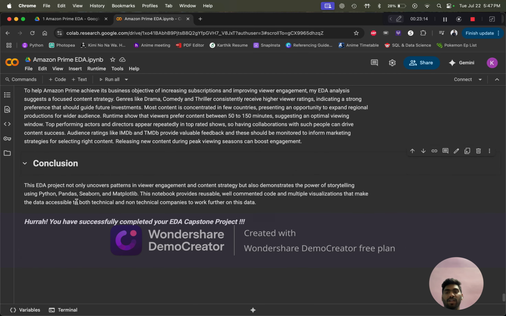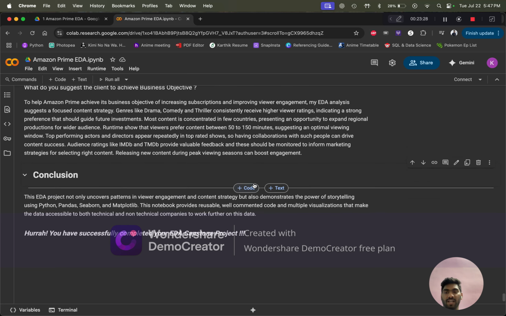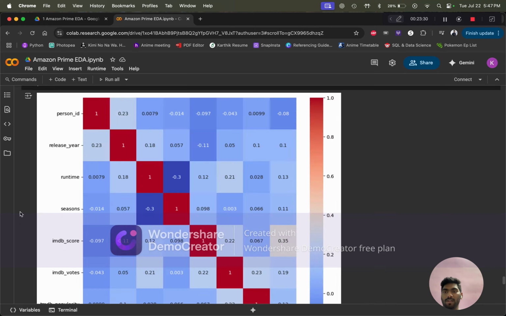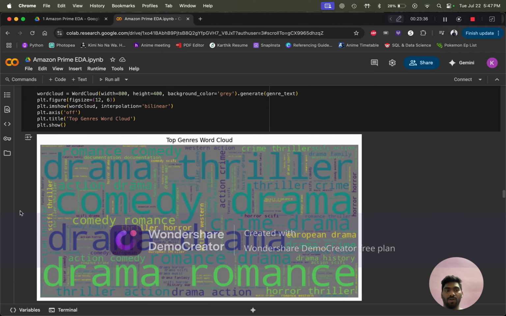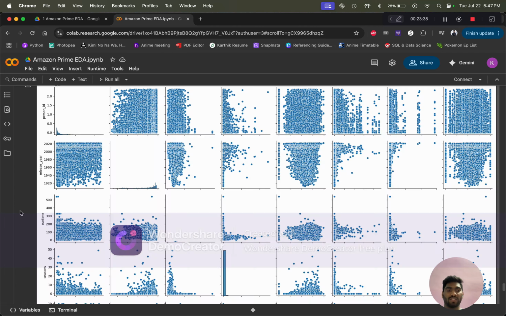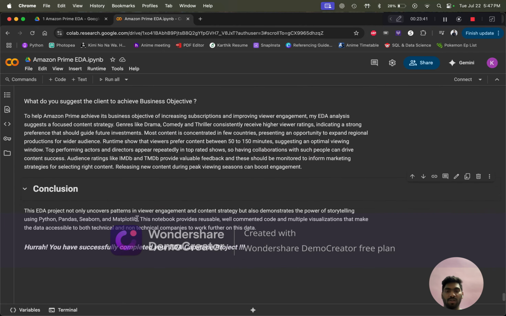So to conclude, this EDA project not only uncovers patterns for viewer engagement, but also demonstrates the power of storytelling. By storytelling, I mean showing all these plots and explaining them clearly, showing what happens when we present them visually to the team to increase the engagement of the content with the charts. And these charts can be used for both technical and non-technical companies.